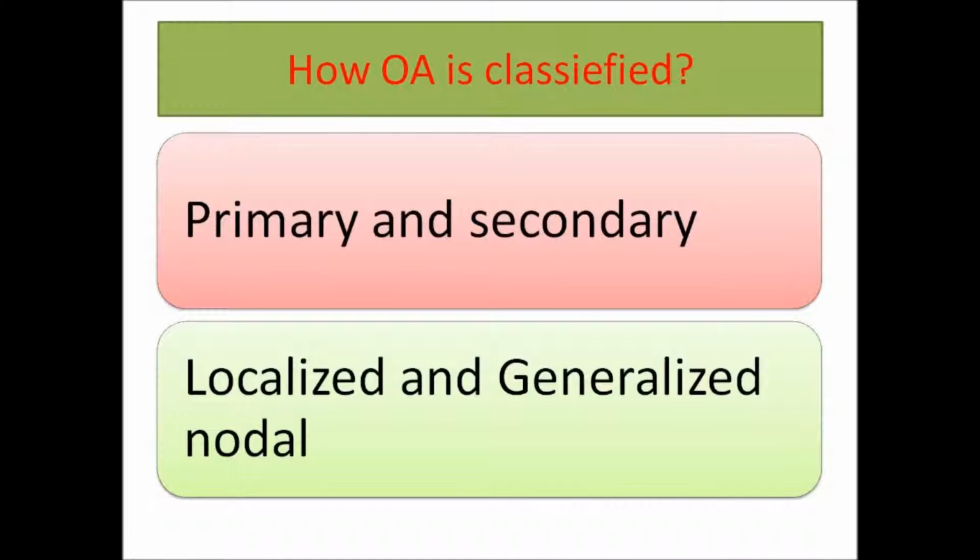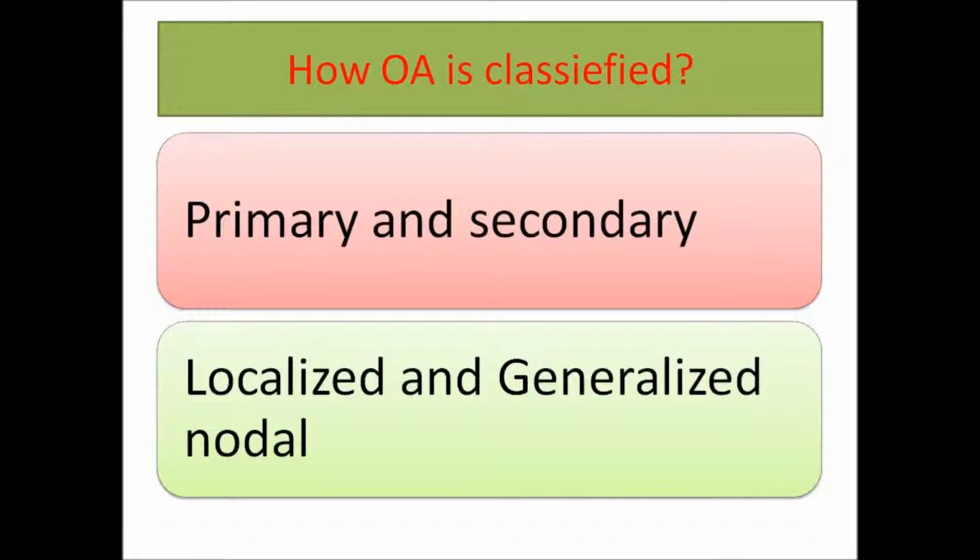How is osteoarthritis classified? Osteoarthritis is sometimes classified as either primary or secondary. In the primary form, there is no obvious cause, and it is sometimes regarded as an aging process. But actually it is not an aging process, because aging cartilage is different from osteoarthritic cartilage. The secondary form occurs due to trauma or other diseases that affect the joints. Usually the secondary form is seen at an earlier age than the primary form. The prevalence of the primary form increases dramatically with age.